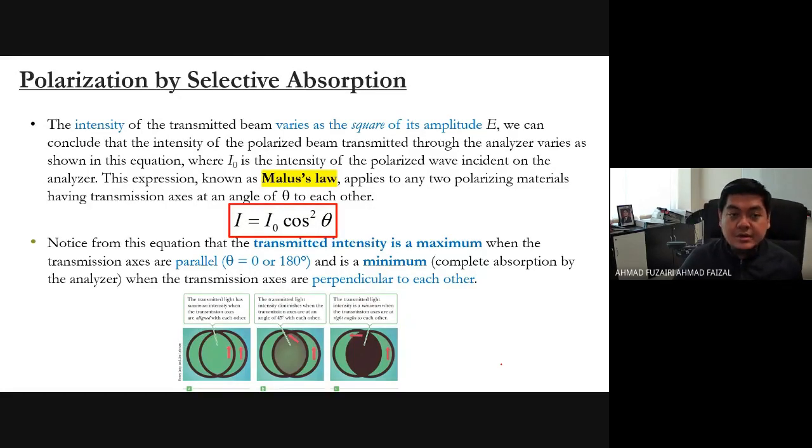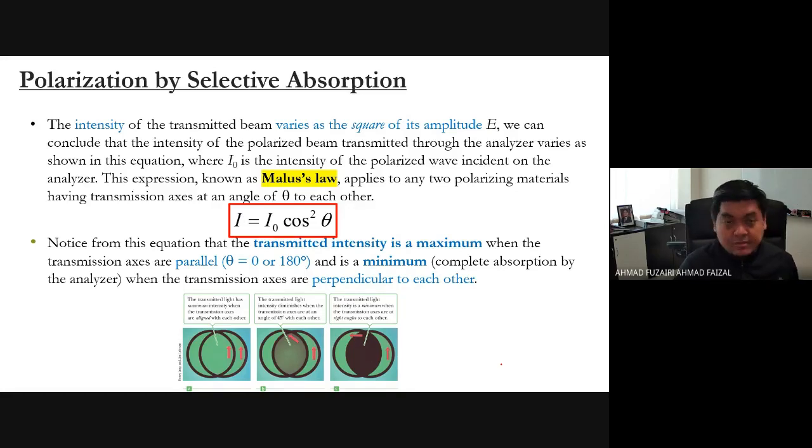One thing to emphasize is the intensity of the transmitted beam varies as the square of its amplitude E. In conclusion, the intensity of the polarized beam transmitted through the analyzer varies as shown in the equation of Malus.